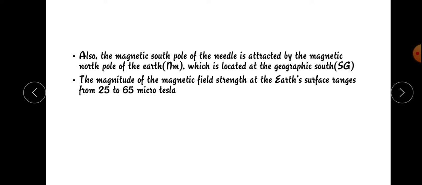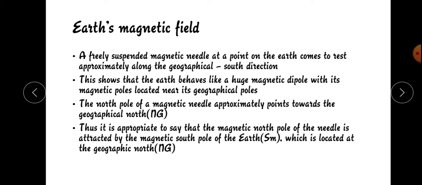Also the magnetic south pole of the needle is attracted by the magnetic north pole of the Earth, which is located at the geographical south. So a freely suspended magnet will come to rest approximately along the geographical north-south direction.